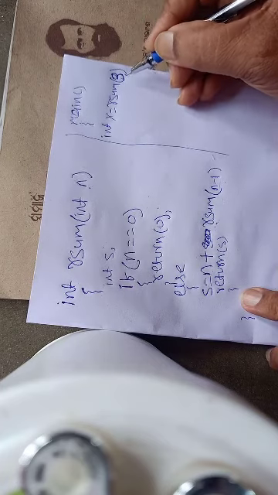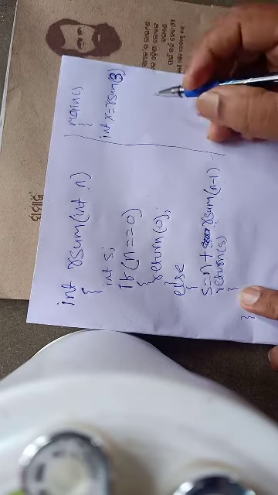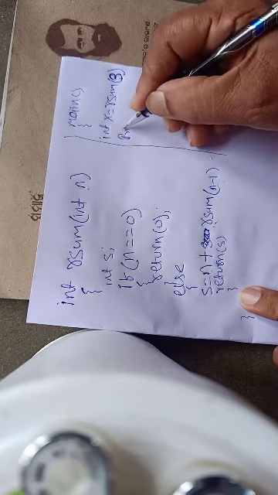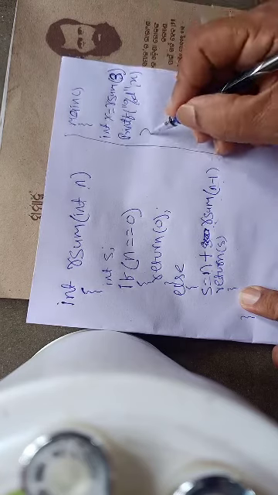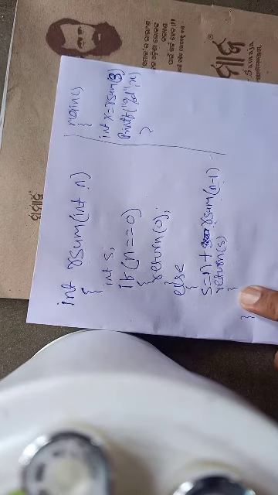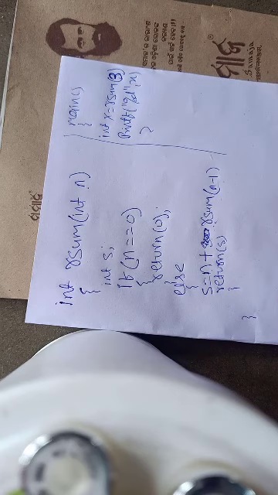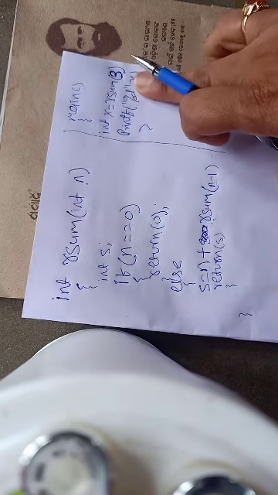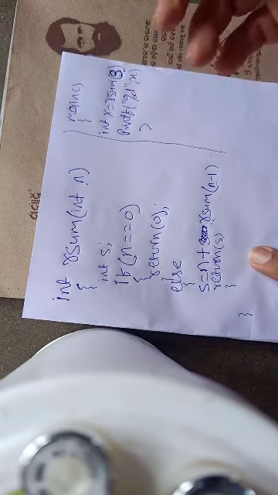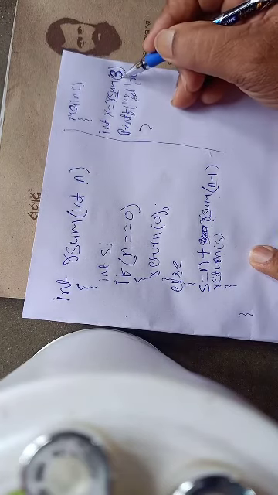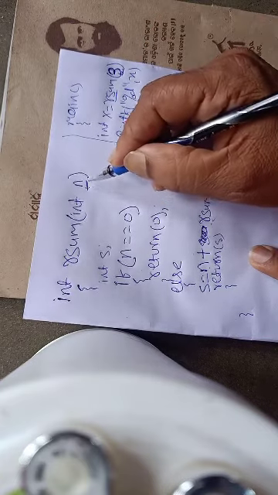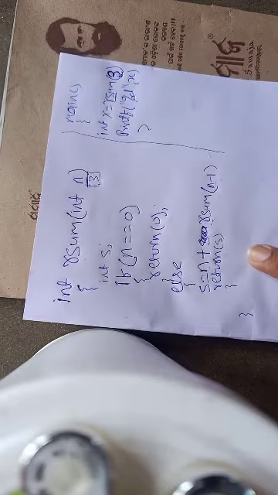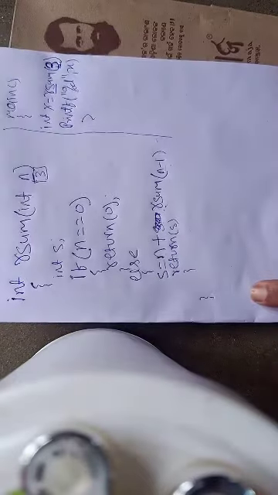I am taking it very short. Then my program will print x with printf and %d. What is my program supposed to do? My main program wants to calculate the sum of the first 3 natural numbers, meaning 1 plus 2 plus 3. So this function is called and the argument passed is 3. This value 3 will be passed here, so the value of n is now 3. For this particular call, the value of n is 3.